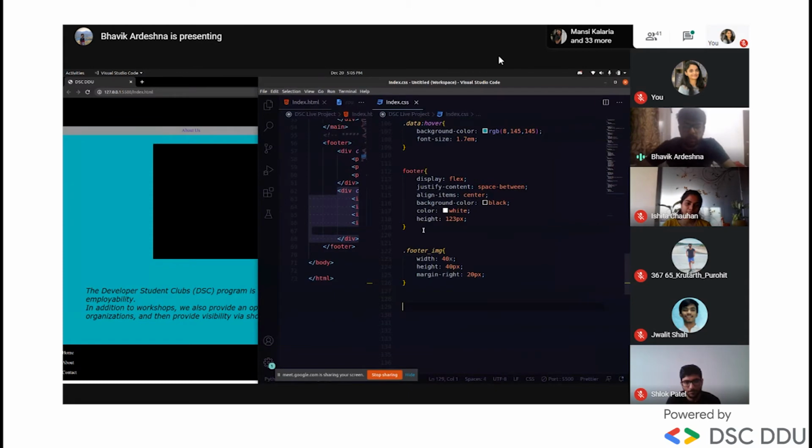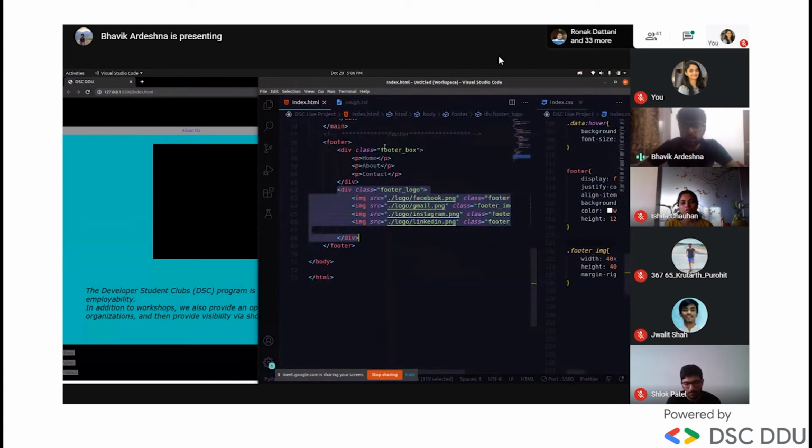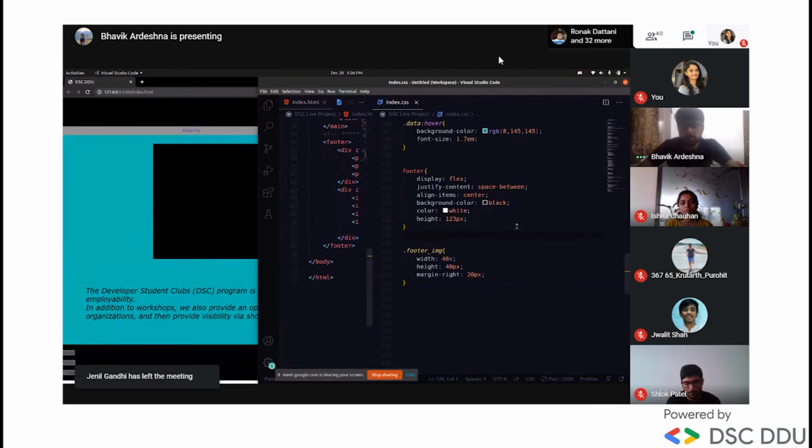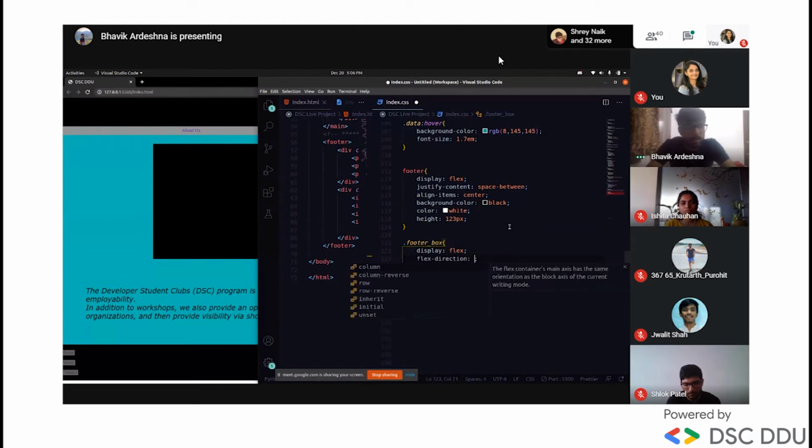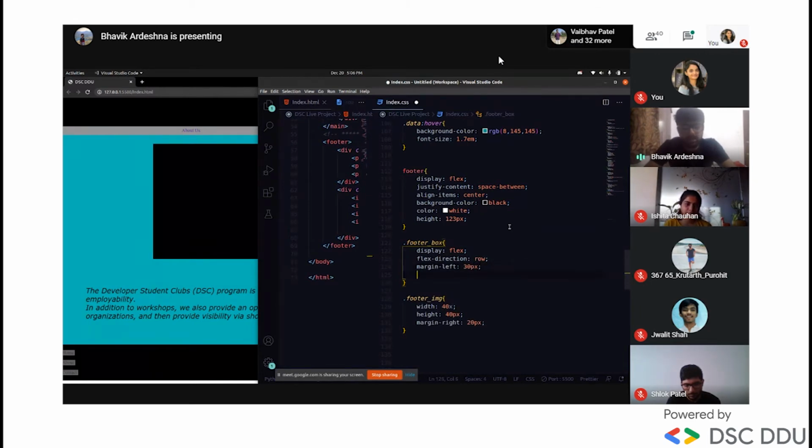Okay, and now let's design this home, about, and contact part. These are in different lines, so let's first make the footer in the same line. We'll use the footer box and give display flex as usual, and flex direction. This time we'll give row because we want them in one line, and margin left 30 pixels. And font size, let's say we'll give 1.5 this time.